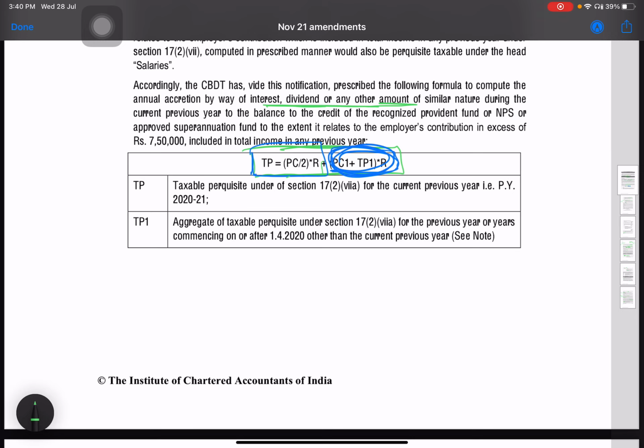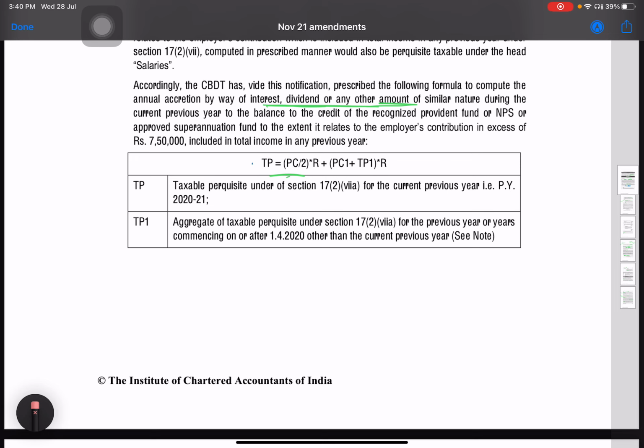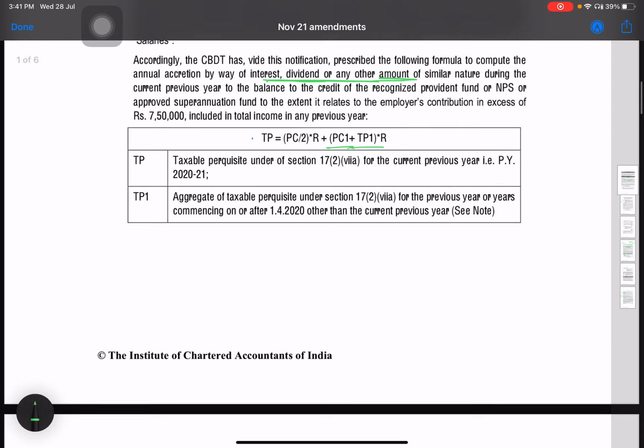Now plus PC1, just a second, I will erase this. Yes. So PC1 plus TP1 multiplied by I. So what is the value of PC1?